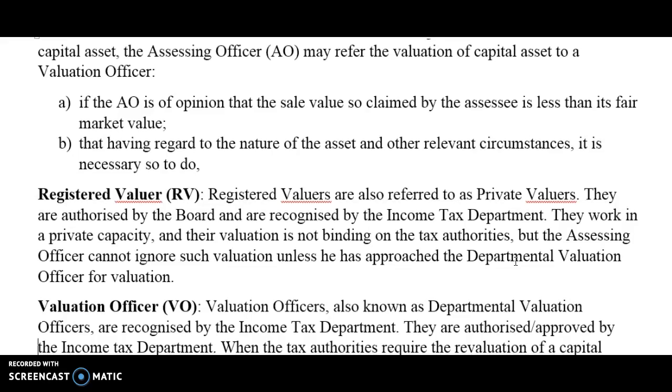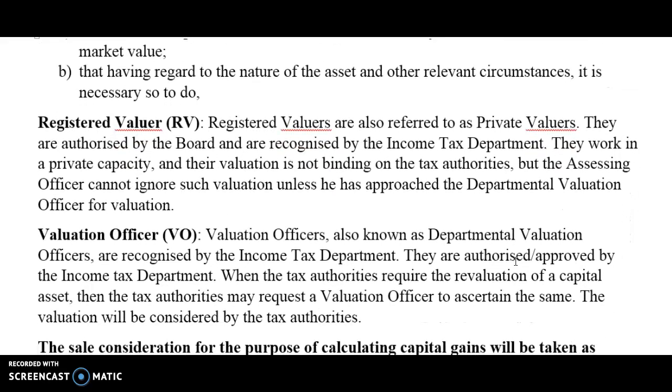Okay, so next is the definition of valuation officers. So valuation officers are also known as departmental valuation officers, and they are recognized by the income tax authority and they are authorized and approved by them.